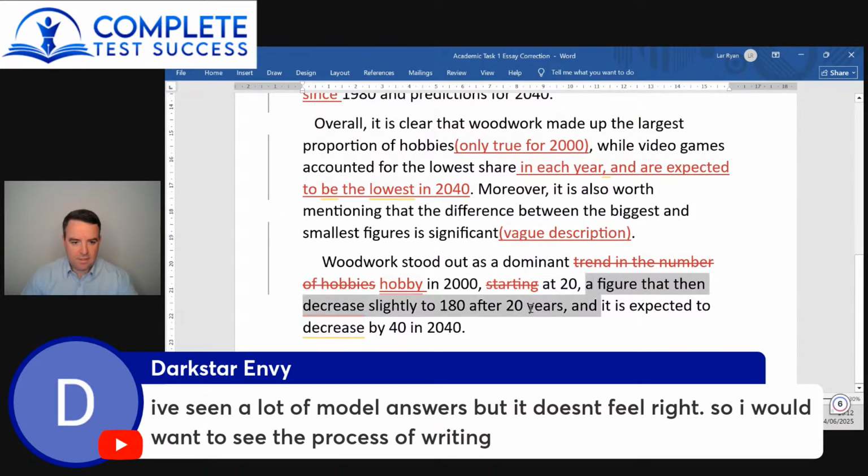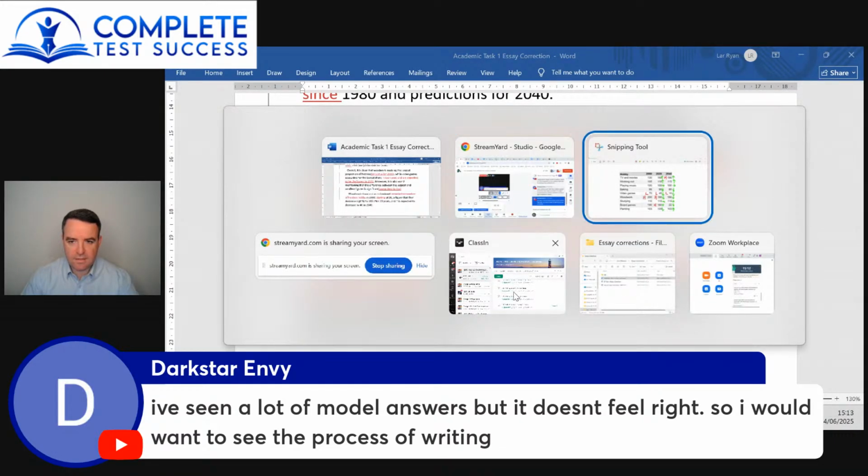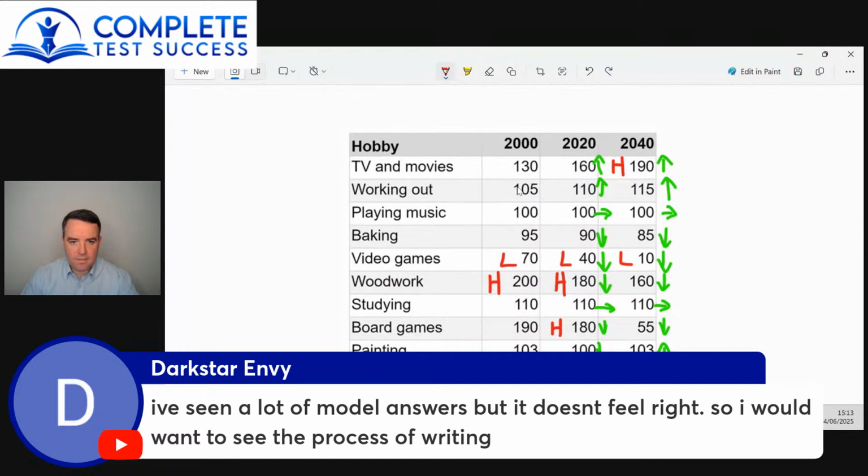A figure that then decreased slightly to 180. So let me see here. So woodwork in 2000 was 200. So you've written that figure incorrectly.